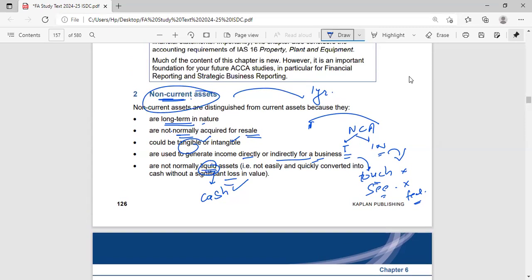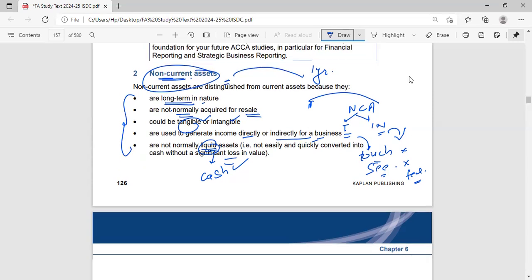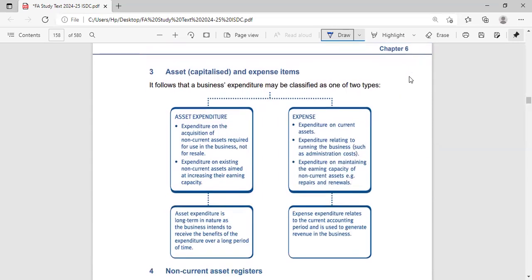So I hope as of now you must be clear with what non-current assets are, right? Now the next topic is which costs should be capitalized in the cost of the asset and which should be expensed. And guys, this topic is really very important from an exam perspective, so listen to it carefully.